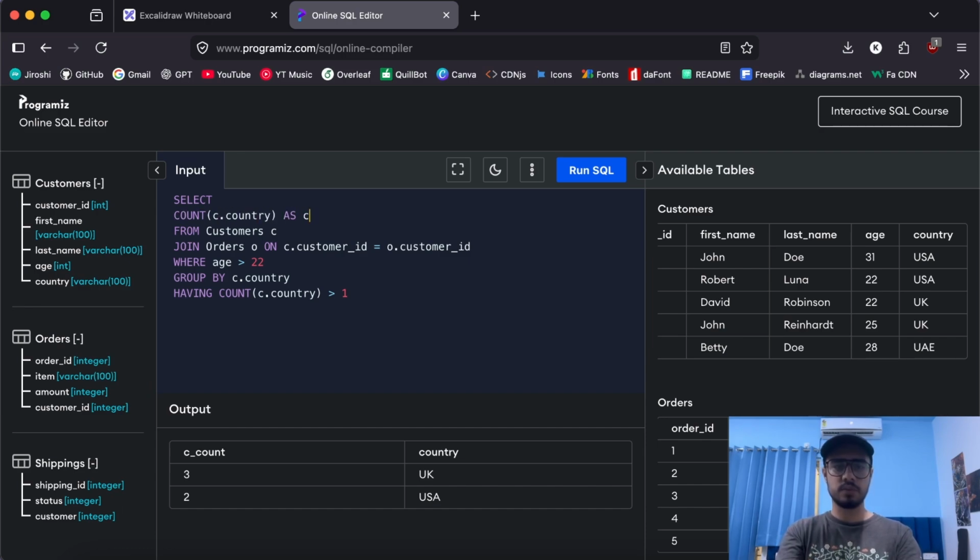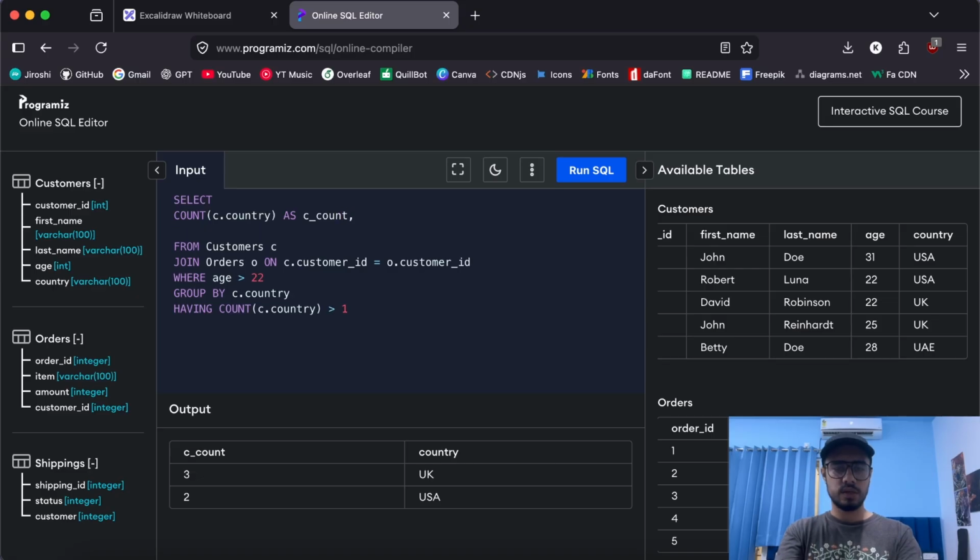Let's call it C count, and then we should get the country as well. Yeah, perfect. So after fetching the tables, we filtered, we grouped, and we filtered those groups, and we selected the count and country. Perfect. So far everything's going great. Now if I try to run the query so far, let's see what happens. We got UK and 2.